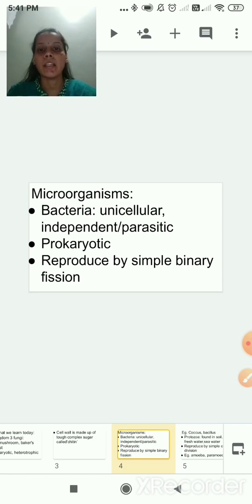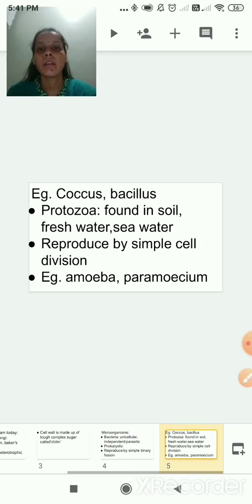Examples of bacteria are coccus and bacillus. These are the two examples of bacteria. After that we have seen protozoa, which come under the group Protista and are found in soil, fresh water and sea water.